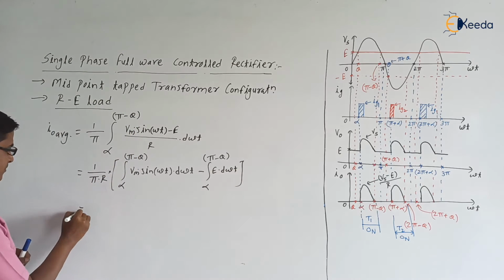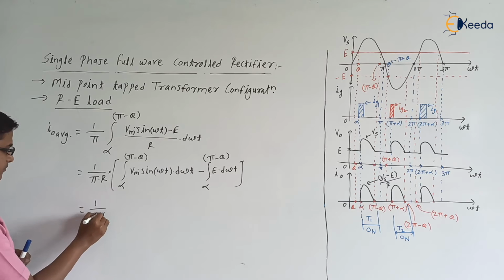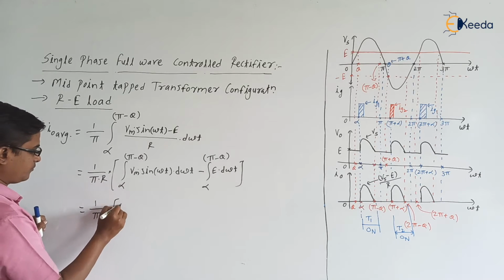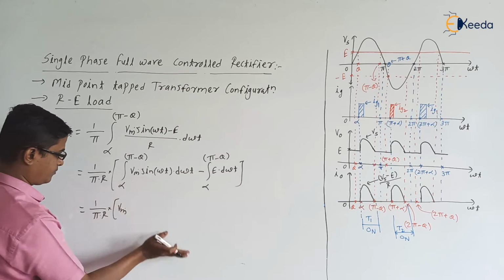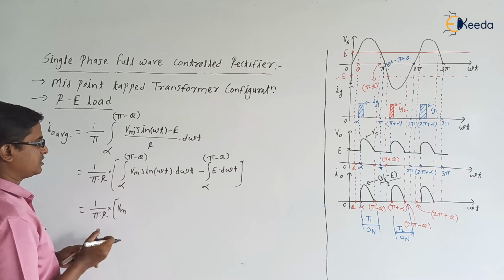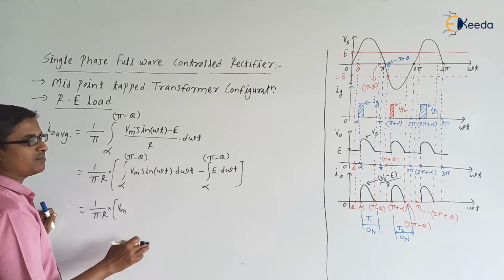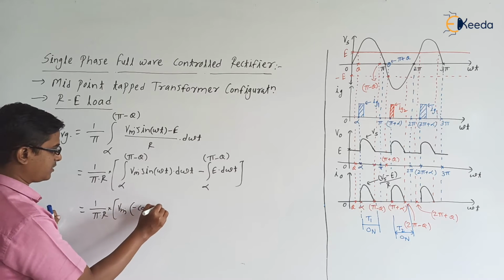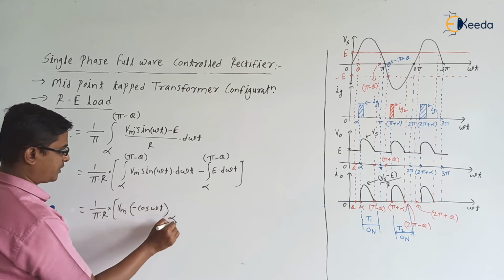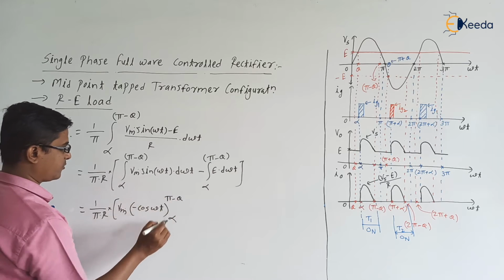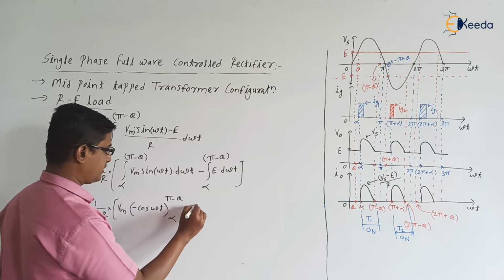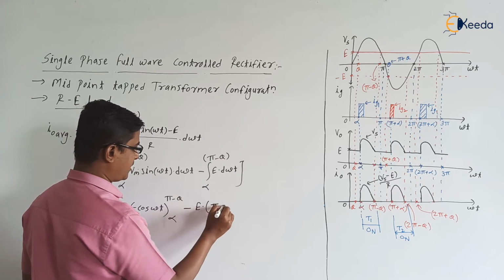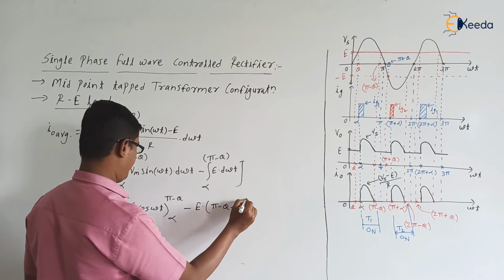So we can write it as 1 by pi into R, into Vm into, integration of sine is minus cos, so this is minus cos of omega t, limit alpha to pi minus theta, minus E into omega t, what is the limit? Pi minus theta minus alpha.